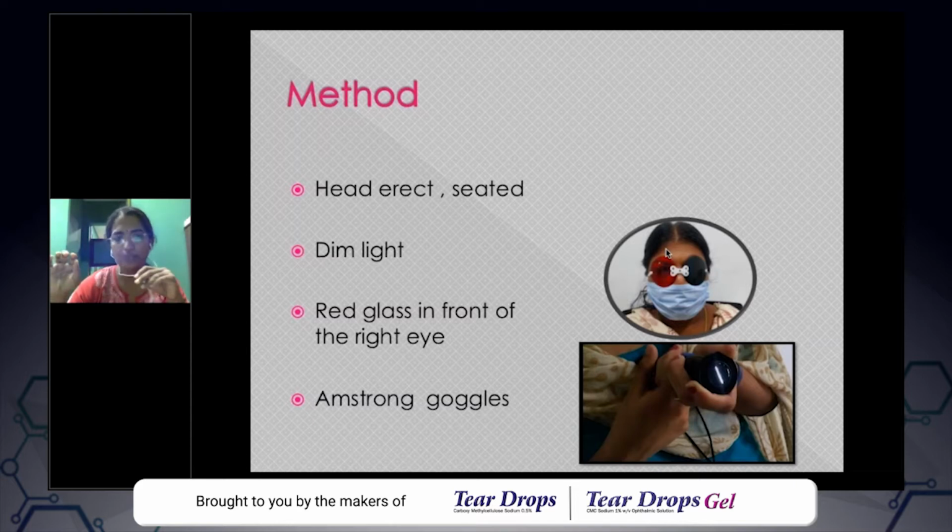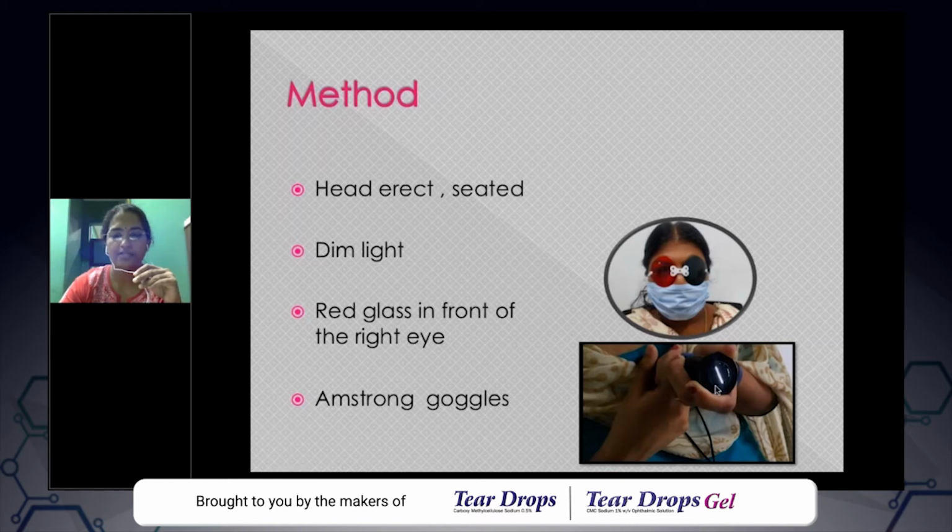It's better to use Armstrong goggles because you can see that there is a good cover of all the orbit, so that in all the positions of gaze, the patient can look through the glasses. If it is not covered laterally, the patient may not be seeing the image through the glasses. So Armstrong goggles serve this purpose. And this is the source of light which our optometrist is using.